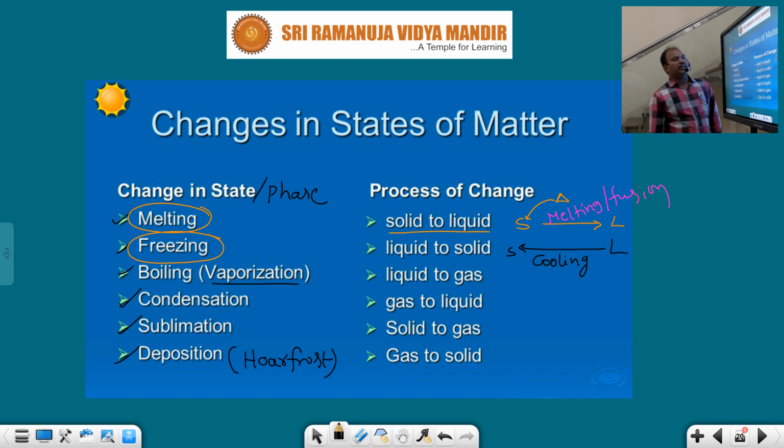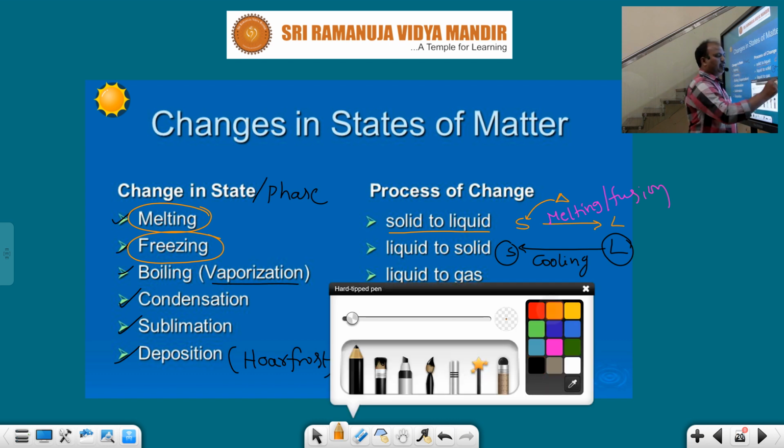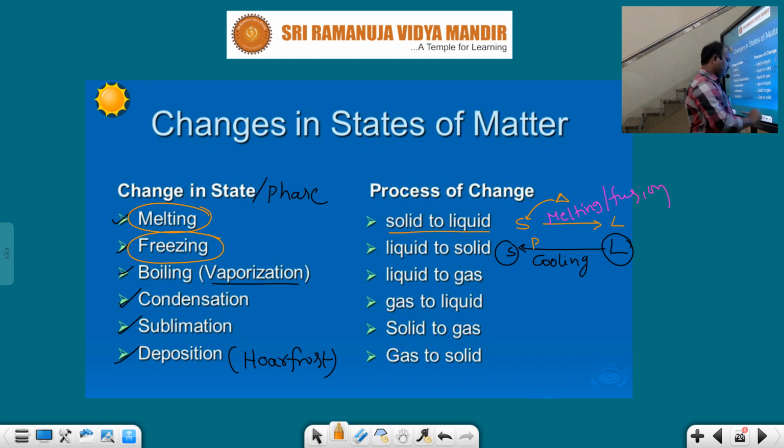This process is called boiling or vaporization. Sorry, I made a mistake, please allow me to correct it. The liquid state can be converted into solid state by cooling or by releasing heat energy. This process is called freezing or solidification.